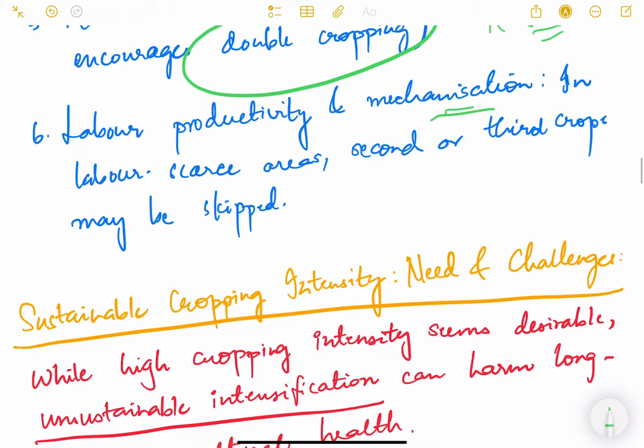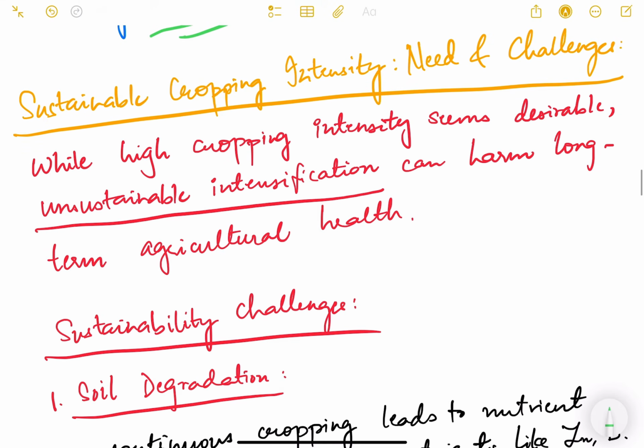Labor productivity and mechanization are also important in labor scarce regions where the labor availability is very low. Second or third crops becomes difficult. It becomes skipped, right? They skip it.